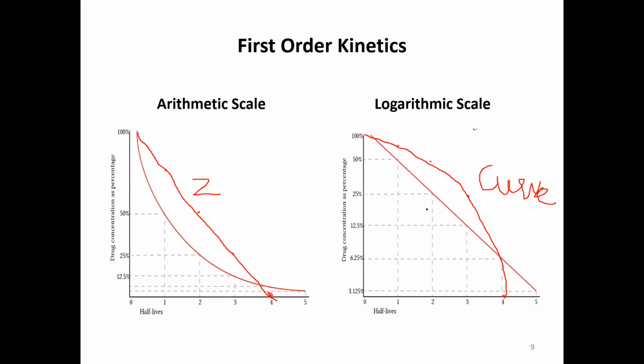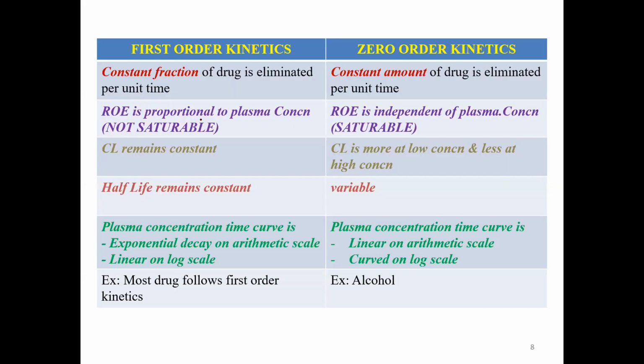So therefore, for all practical purposes, try to remember the logarithmic scale, that is, it is linear with respect to first order kinetics. Therefore, it is called linear kinetics. For zero order kinetics, it is curved. Therefore, it is also called non-linear kinetics. Let us see some other differences.